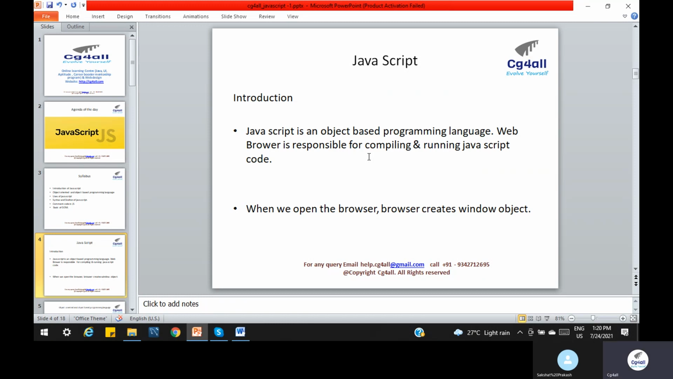When we write any HTML code, in the HTML code we can add the JavaScript part. When we run the HTML code, if JavaScript is there, the browser is responsible to compile and run the JavaScript code. So when we open any browser, it creates the window object. Basically that is a part of the DOM. So we have HTML DOM, CSS DOM. We will see that later. So as of now, we understand it is a language.